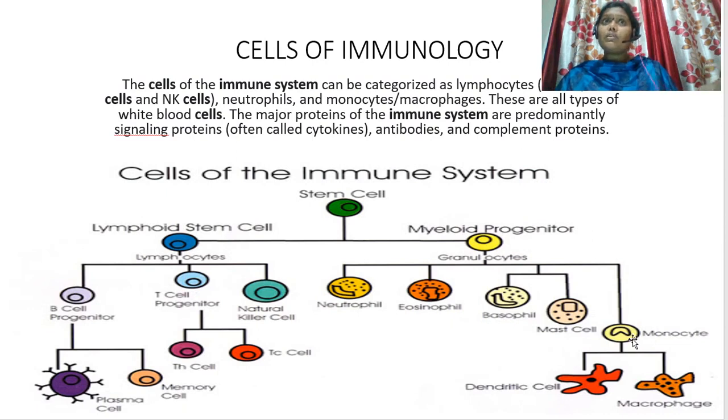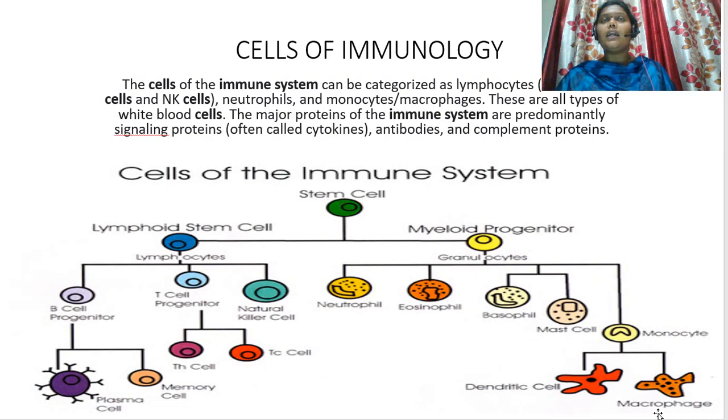So, those unknown cells further produce monocytes. These monocytes further produce dendritic cells and macrophages. These dendritic cells and macrophages are called antigen presenting cells. Why are they called antigen presenting cells?